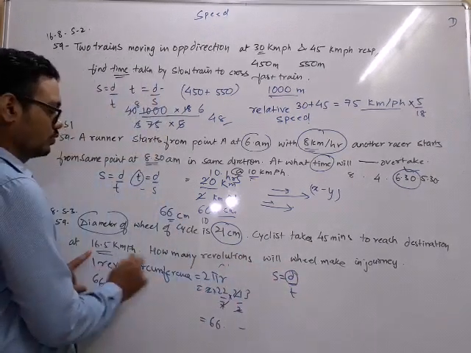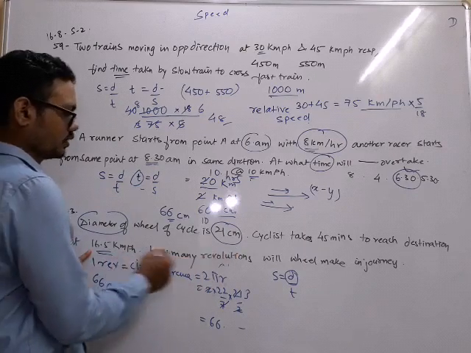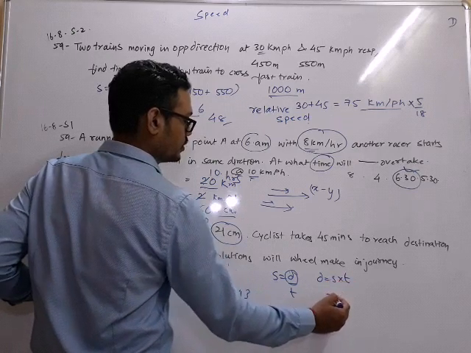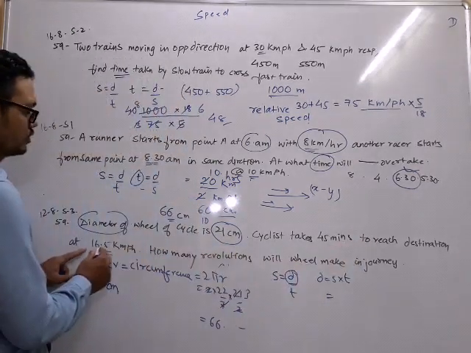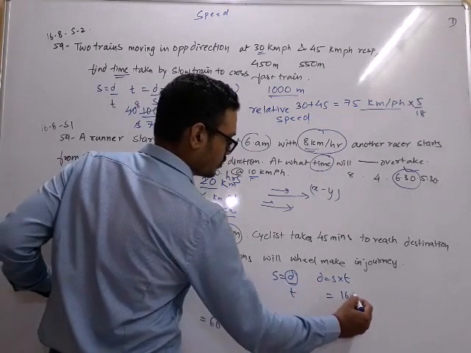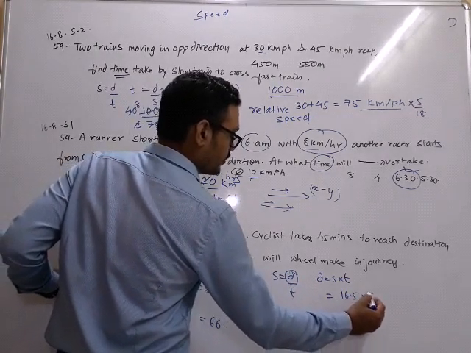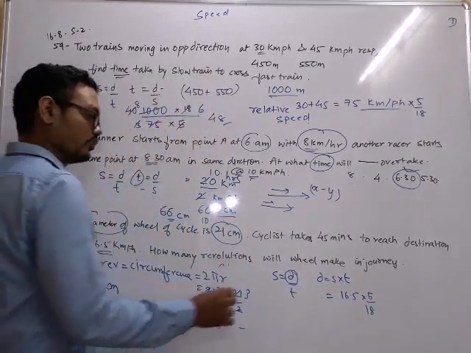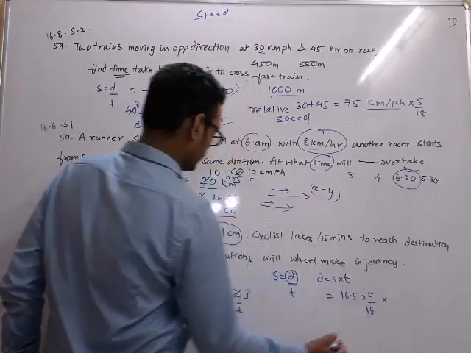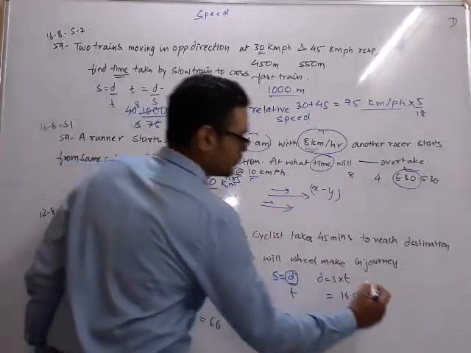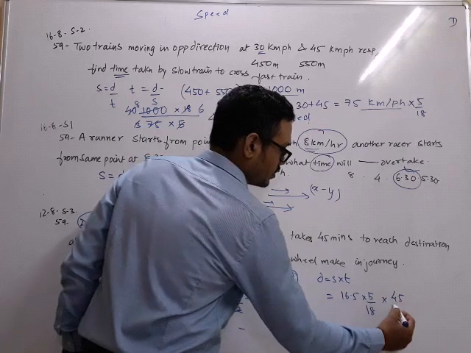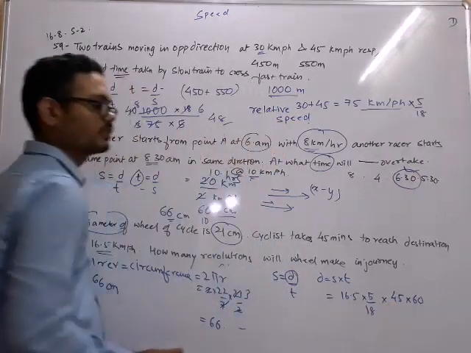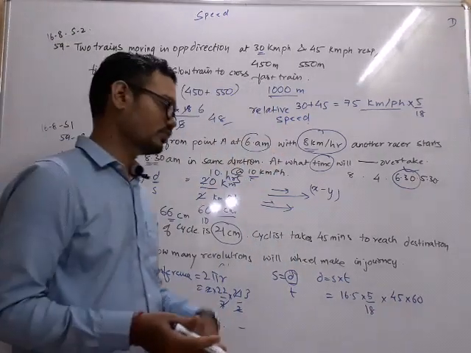What we have to find now? Journey distance. So distance will be speed into time. What is the speed? 16.5. I will make it 5 by 18 to convert it to meter per second. What is the time? Time is 45 minutes. I will multiply it by 60 because units are in meter per second, so minutes have to be converted to seconds.